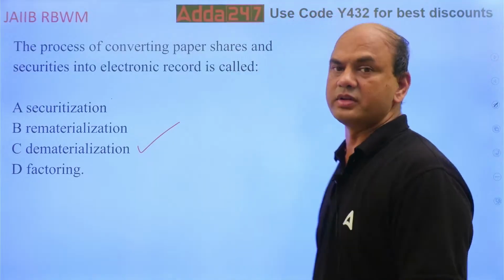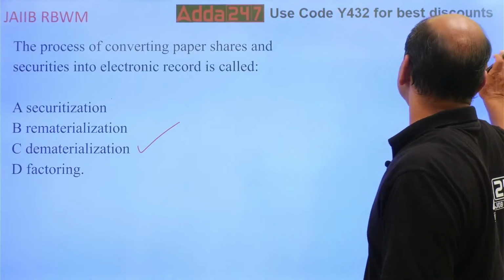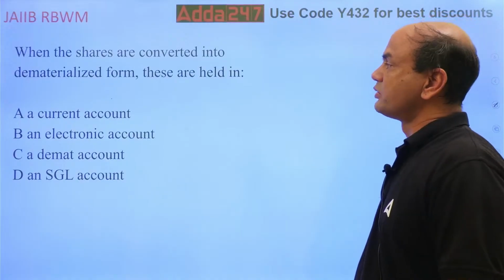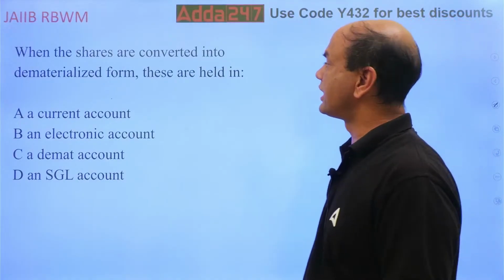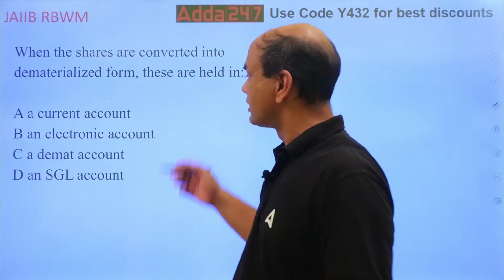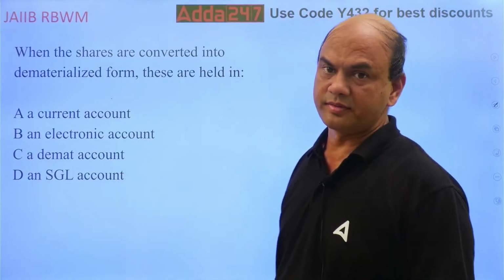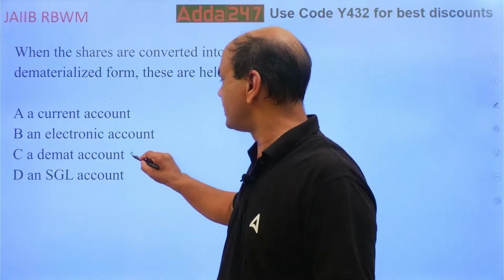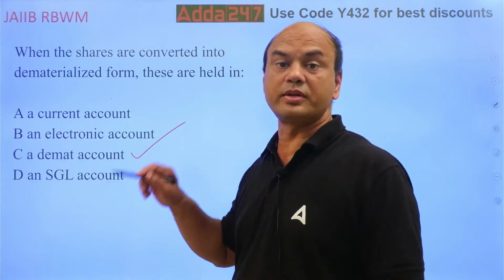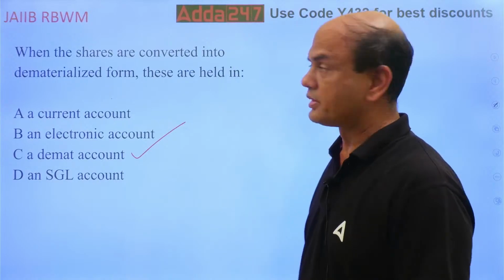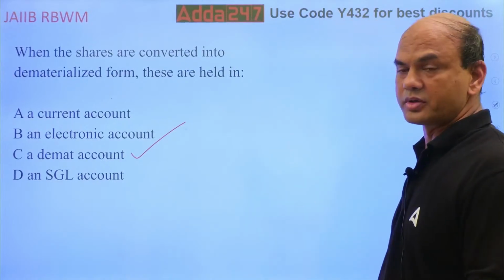Dematerialization, demat we call it, right? When shares are converted into dematerialized form, they are held in what account? Current account, electronic account, demat account, SGL account. They are held in demat account. Okay, SGL account is for the banks with RBI. Okay, for the bonds.